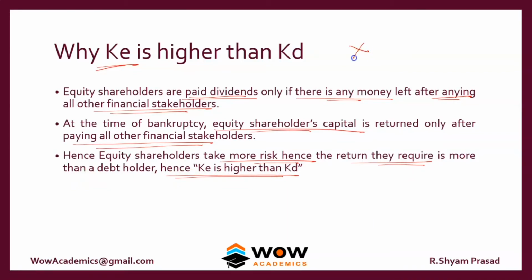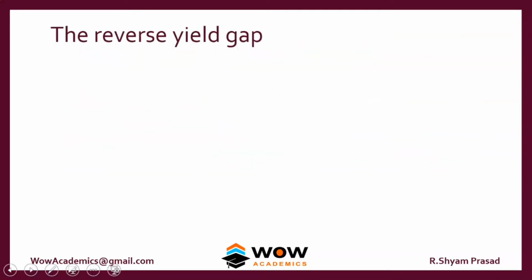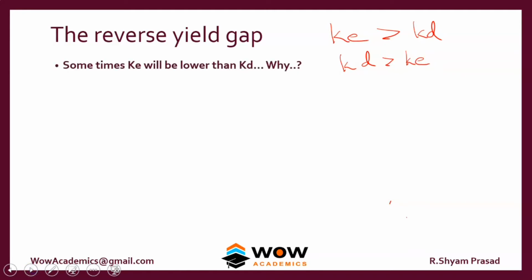This is a very important question, so ensure that you understand this concept really well. So there's something called a reverse yield gap. Just now we saw that KE will be higher than KD. Okay, so sometimes KD can be higher than KE. So we look at those instances. Sometimes KE will be lower than KD.